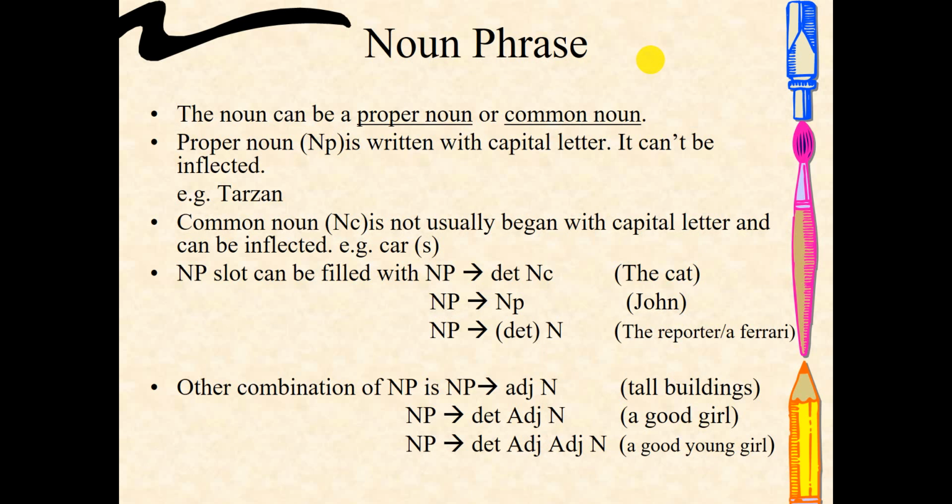Then the noun as the head can be a proper noun or a common noun. The proper noun is written with a capital letter. Usually it is related to a name. Thus, usually you cannot use an inflectional morpheme with this kind of noun. So for example, like Tarzan, you cannot make it into plural, Tarzans, okay, because it is a name.